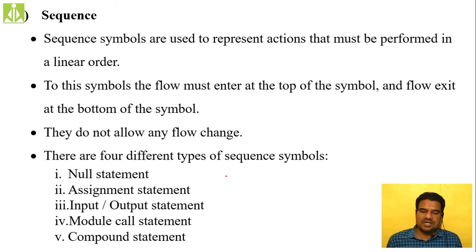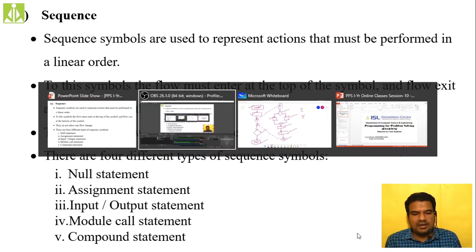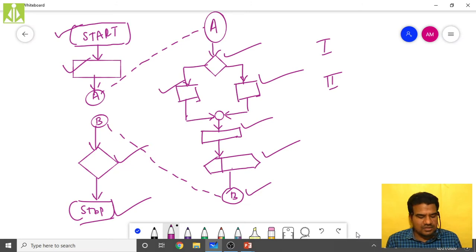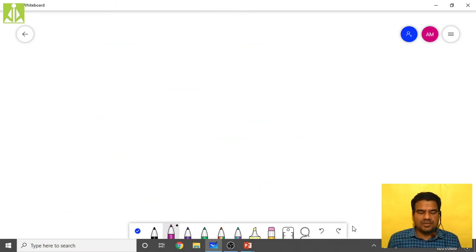So whatever sequential symbols we are going to have, to all those symbols there will be no distribution of the flow. Distribution of the flow, I will explain this over here. It is very simple to understand. So let us say you have a flowchart symbol.